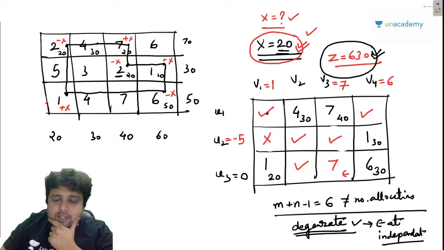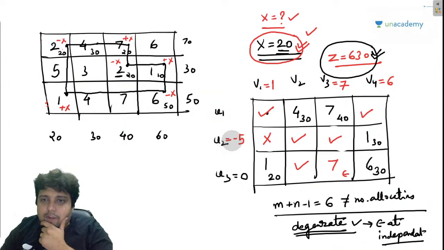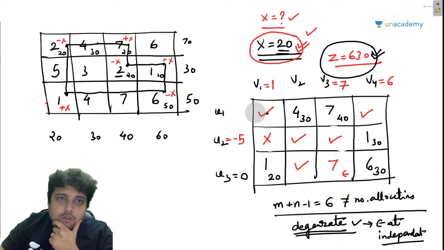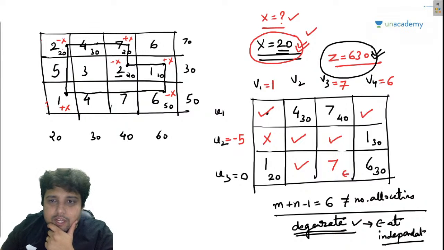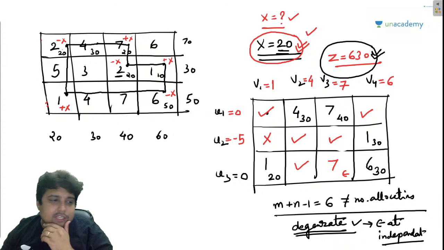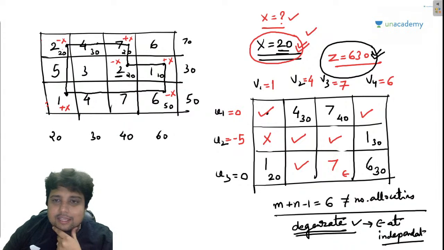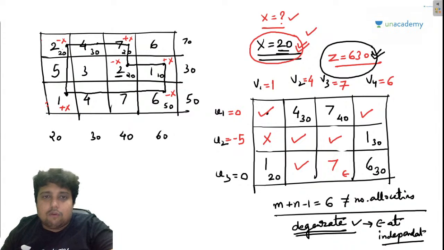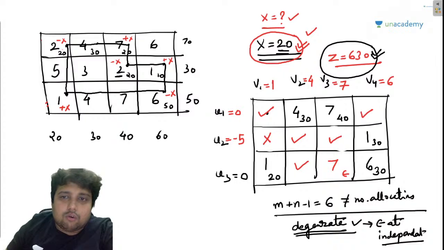Then u1 plus 7 equal to 7. So basically I can write u1 equal to 0. And if u1 is 0, v2 equal to 4. So these are the values that I am getting. Now what to do next?